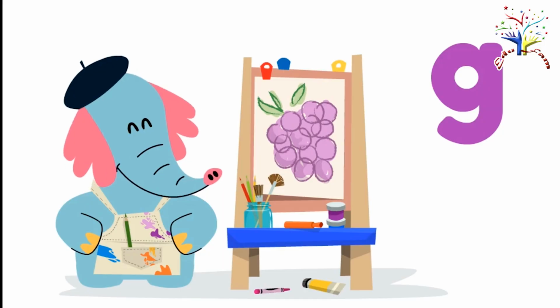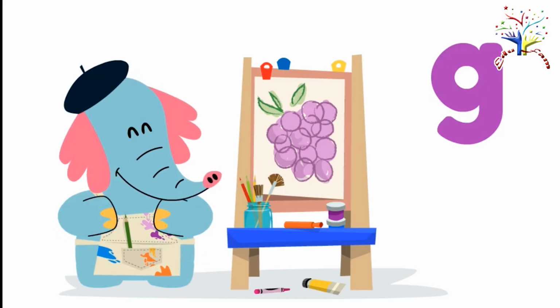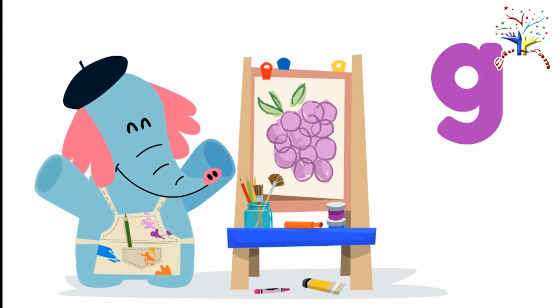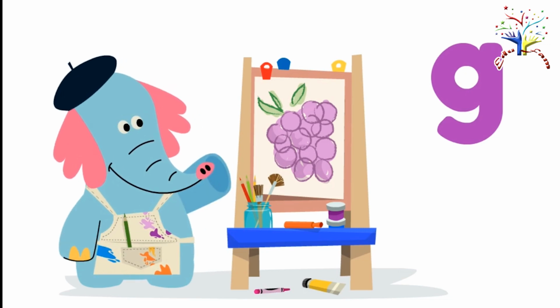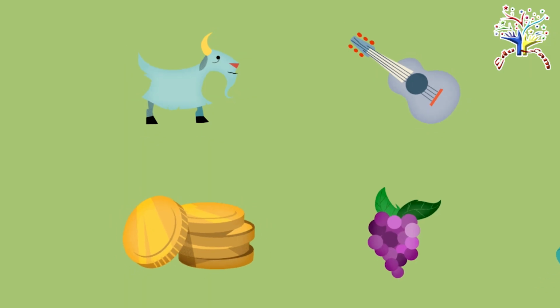EduFam. Practicing letters and painting is great. I just painted that one. The letter G makes the G sound, like in the word grapes. All of these things start with the G sound. Tap them all and listen to the G sound at the beginning.